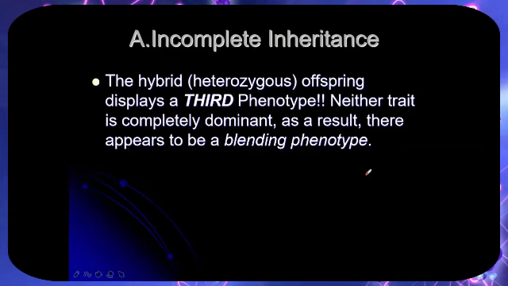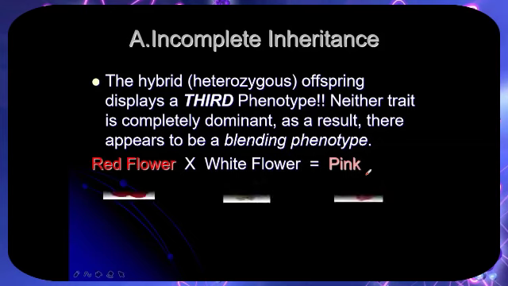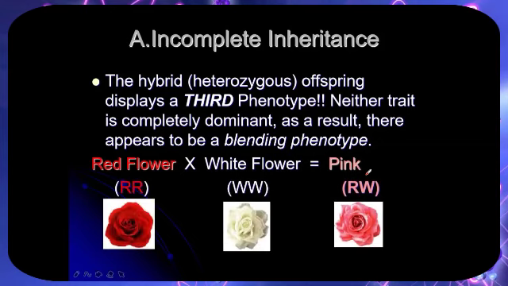Neither trait is completely dominant, so there appears to be a blended phenotype. An example is the red flower versus the white flower, which results in pink. How is that? The red flower is symbolized by big R, the white flower by big W, and the resulting offspring would be RW. Since the red cannot completely dominate the white, nor can the white completely dominate the red, it results in another color.